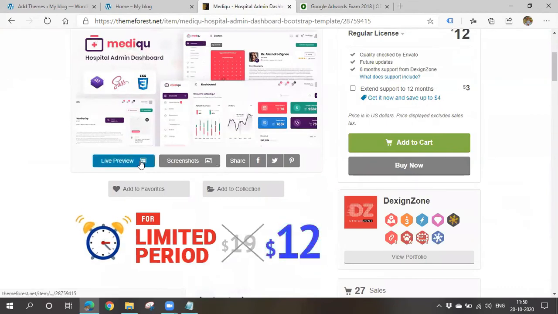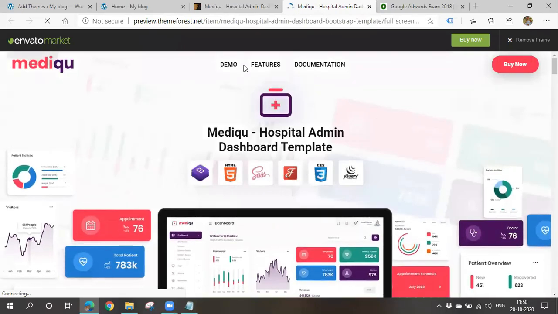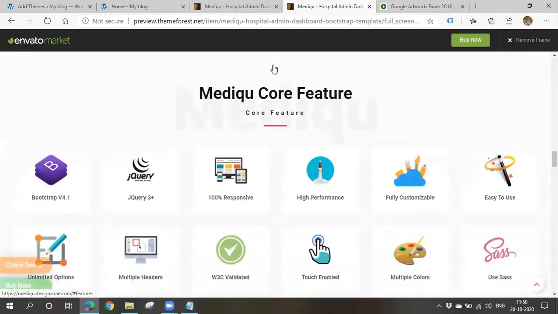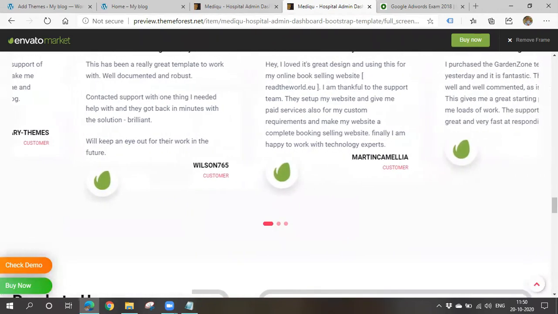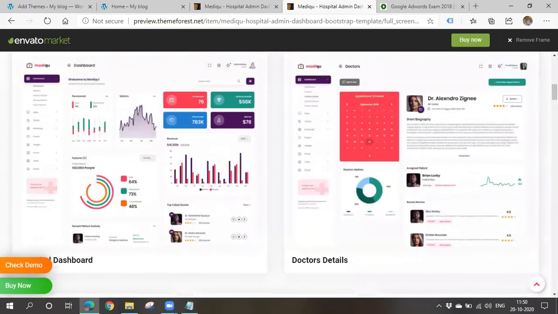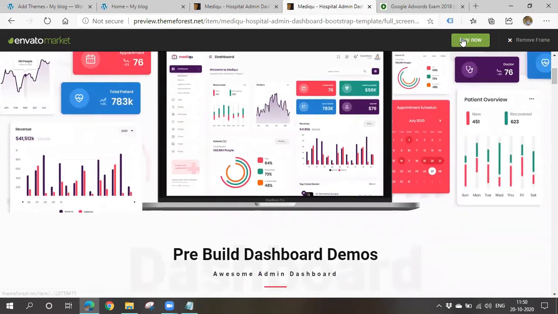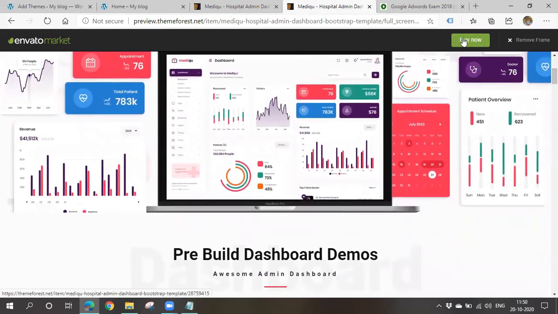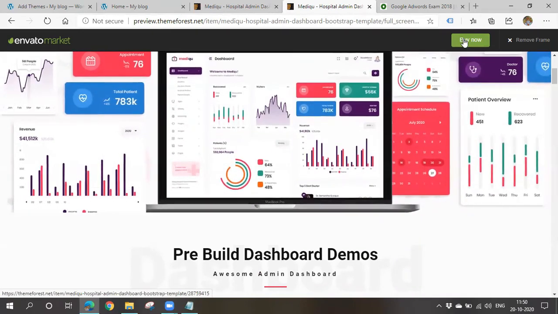Live preview. So like this, it will appear. This is the menu here. If you click on this, it will show. All these things are clickable. Like this, your theme will appear. Don't worry, you can edit all these things. You can edit all this content, all these colors, you can customize it. Then you simply click on buy now. Similar to Amazon, you add it to cart and pay the amount using your card or UPI, whatever it may be.